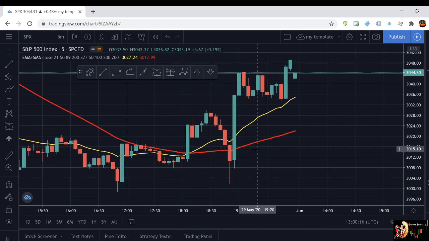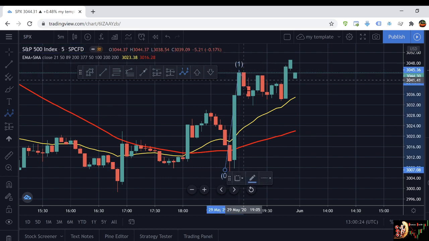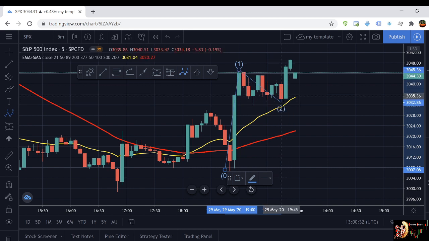We can see on the 50 SMA, it starts trending up, and we had a first impulse, right? So you can see here, this is our first impulse, and our first retrace is actually over here. Okay, so the retrace didn't really retrace to the 21 EMA, right?